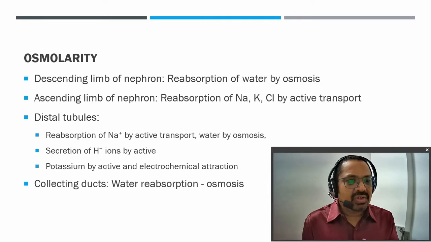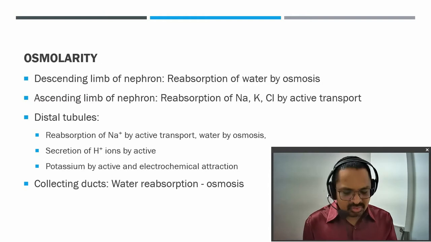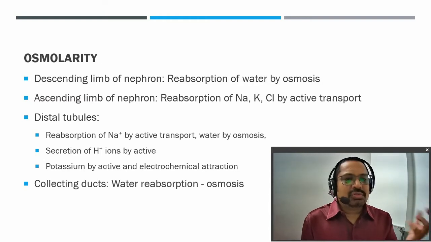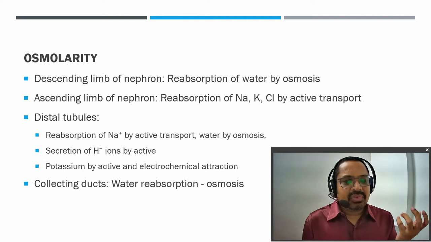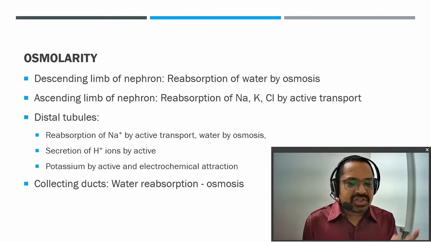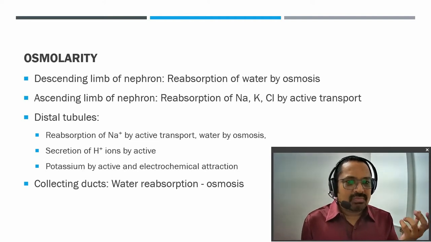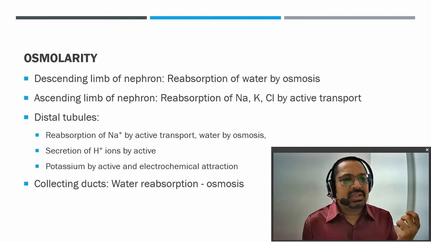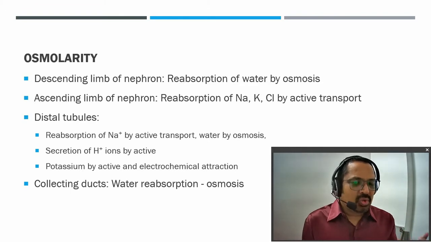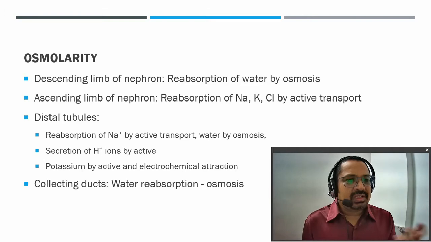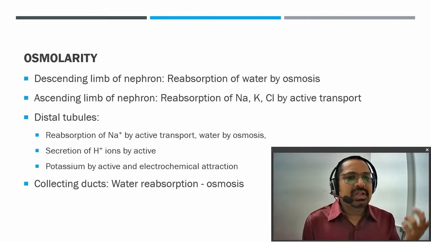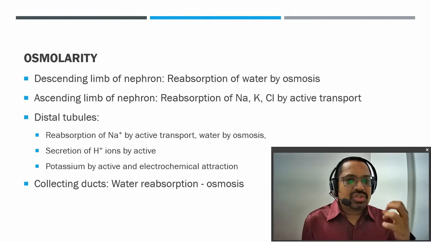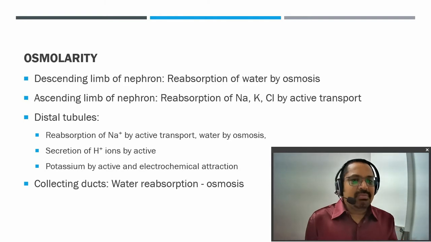Potassium is actively transported by electrochemical attraction, and the collecting ducts are also responsible for water reabsorption by osmosis. So the fluid traveling through is maintained in different ways: water by osmosis, electrolytes by active transport, some chloride ions by electrochemical attraction, and proteins by pinocytosis. These are the ways by which the components of urine are secreted and reabsorbed.